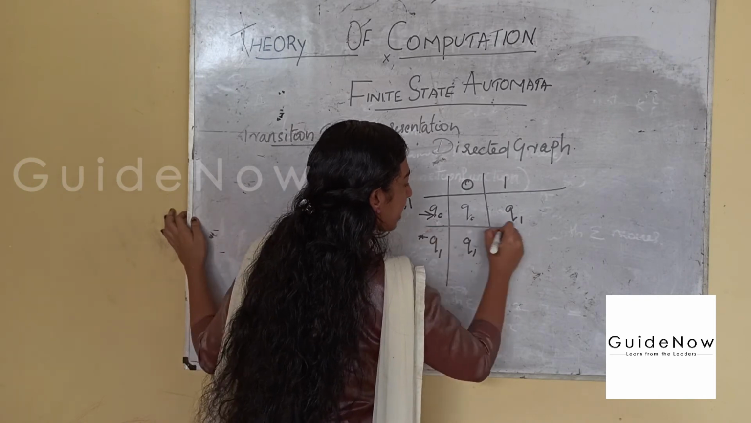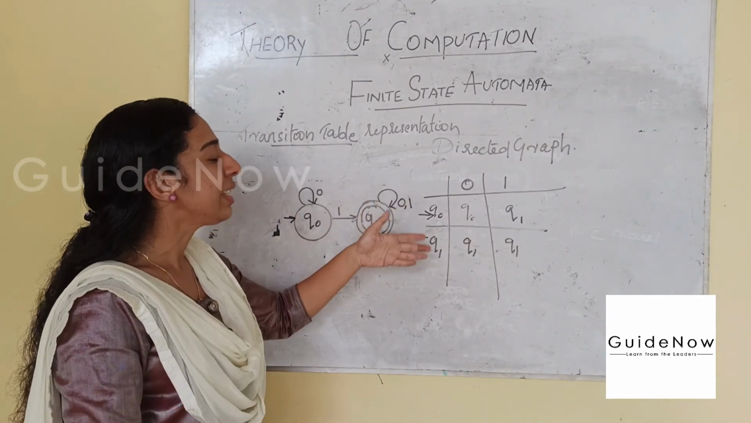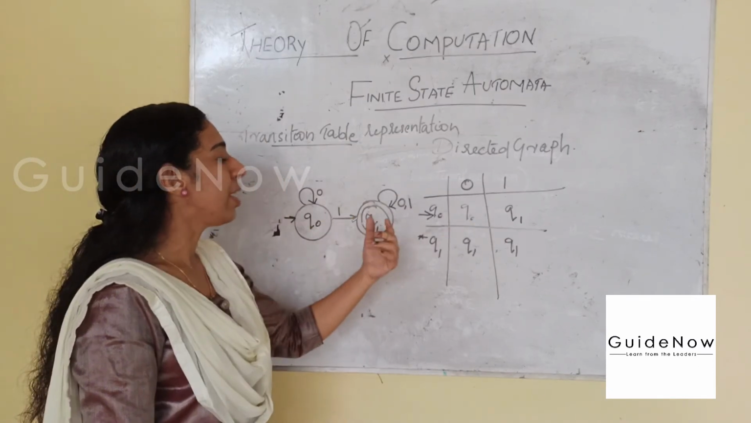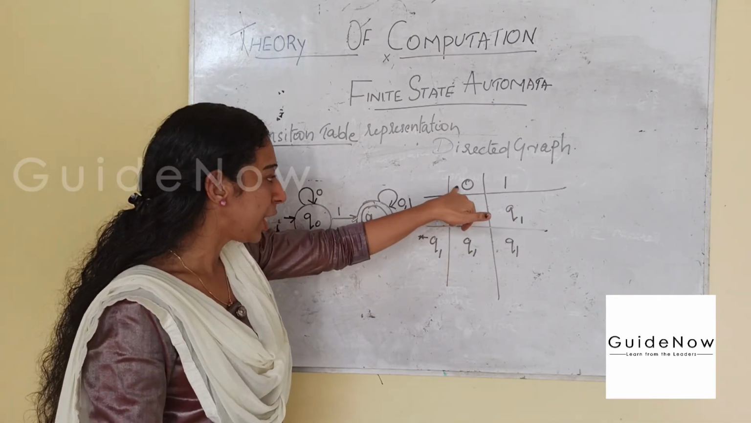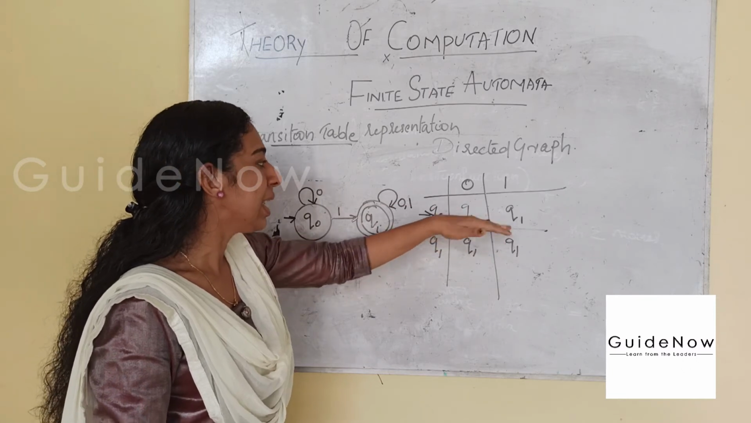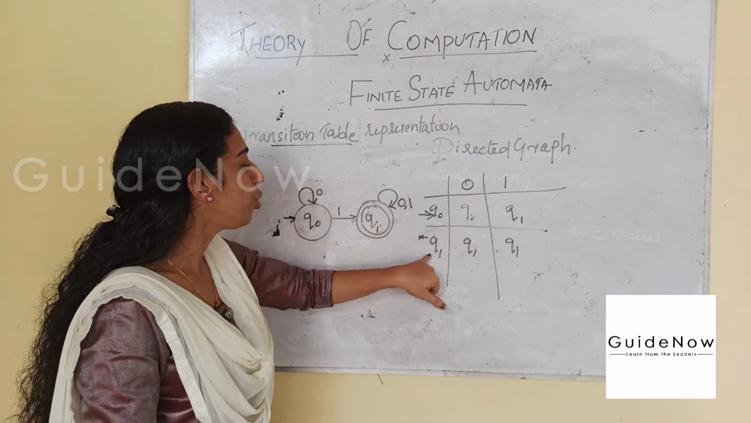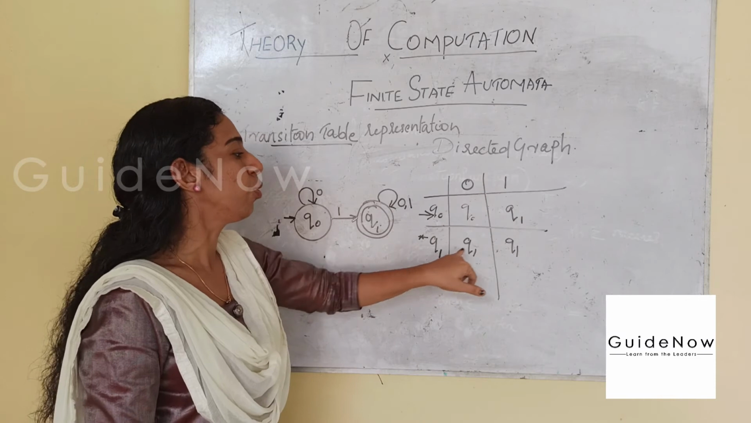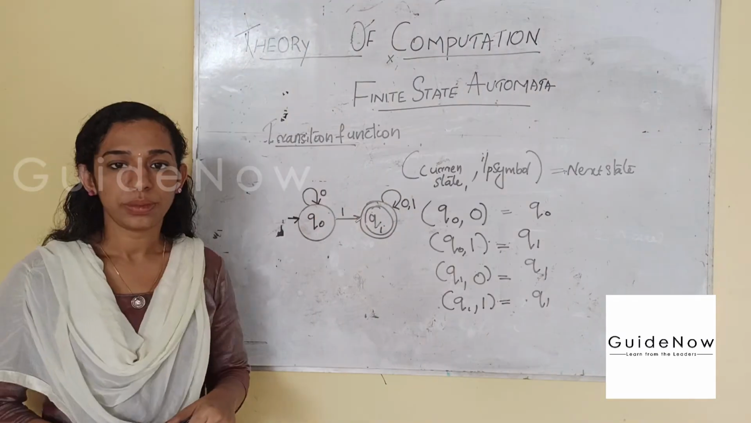So this is how a transition table is represented. We are writing states here, symbols on this side, and we are representing the moves. Means while giving 0 input symbol to the particular state Q0, what all moves are happening. Then while giving 1, Q0 moves to Q1. Then while giving 0 to Q1, it is moving to Q1 itself, and while giving 1 to Q1, it's moving to Q1 itself. This is the transition table representation.